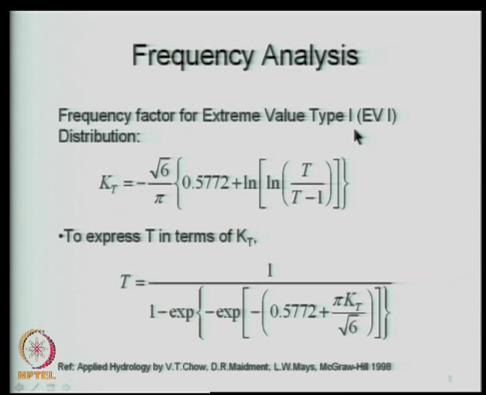For the extreme value type 1 distribution, the K_T factor or the frequency factor is given by this expression. Pi is a constant, T is the return period. So, for a given return period, you can get K_T. It will sometimes be advantageous also to express T in terms of K_T. You will presently see what is the advantage. So, T is equal to 1 divided by this expression. So, if you know K_T, you can get T.